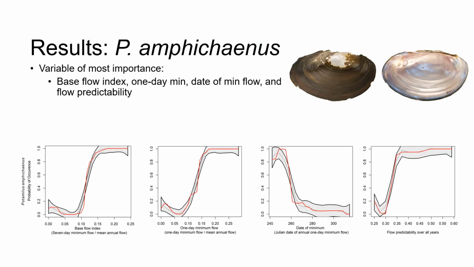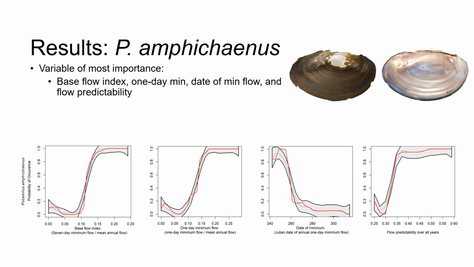Model accuracy for Amphicynus was high with an out-of-bag error of 10.7% and high sensitivity, specificity, and kappa. Based on mean decrease in accuracy and mean decrease in Gini, the variables that most contributed to presence were base flow index, one-day minimums, date of the minimum flow, and flow predictability.